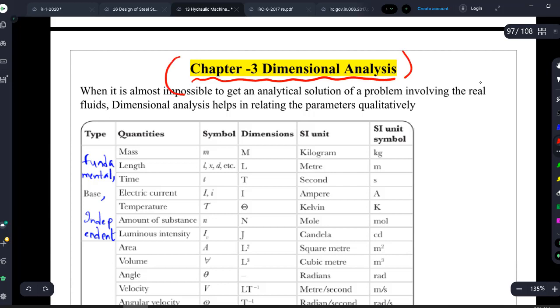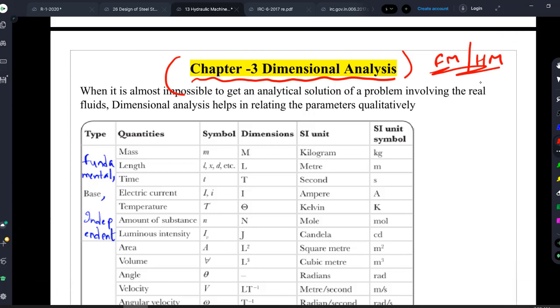Let us continue with the fresh chapter of fluid mechanics and hydraulic machinery, which is dimensional analysis. If you open the Target AES hydraulic machinery book, in the last pages you will find the chapter on dimensional analysis. Coming to the importance of dimensional analysis, even though it comes under fluid mechanics and hydraulic machinery, you can apply this dimensional analysis on almost all the subjects.